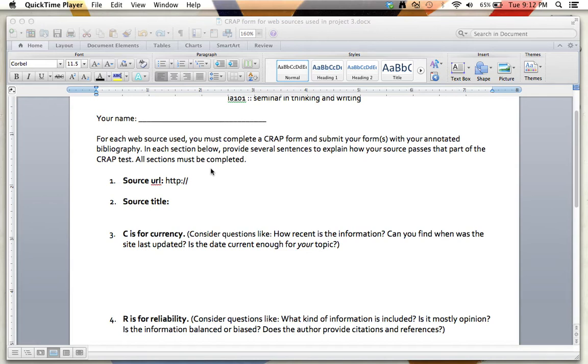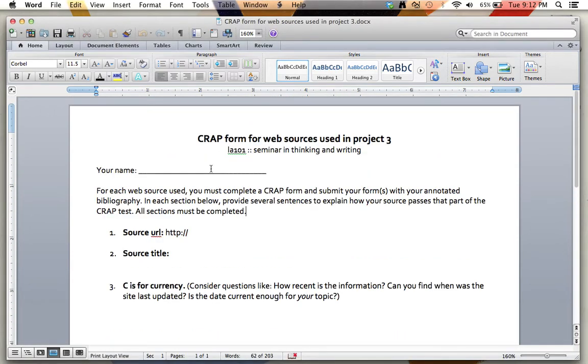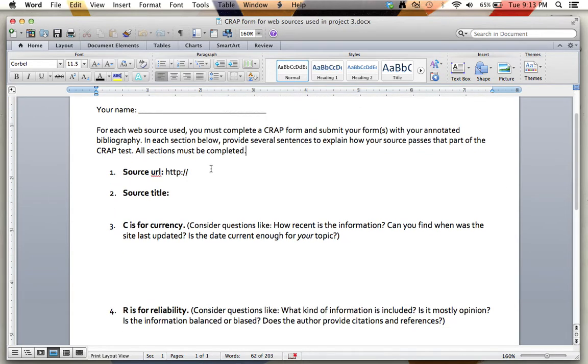And so if that's something that you choose to do, you're going to have to fill out this form called the CRAP form. And so what I'm going to do today is kind of talk you through it and give you a little activity to work on to practice using it. So even if you don't wind up using the source that you fill this form out for, it's good practice with learning how to differentiate between what's a credible web source and what's not. So we're just going to go through each one of the letters in CRAP.